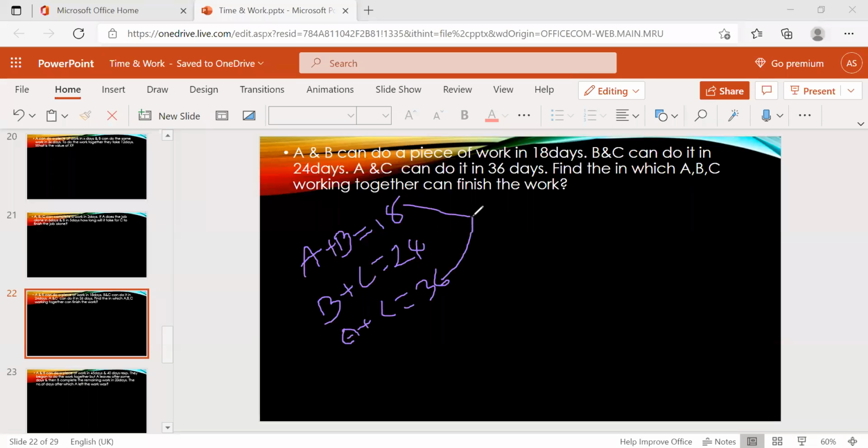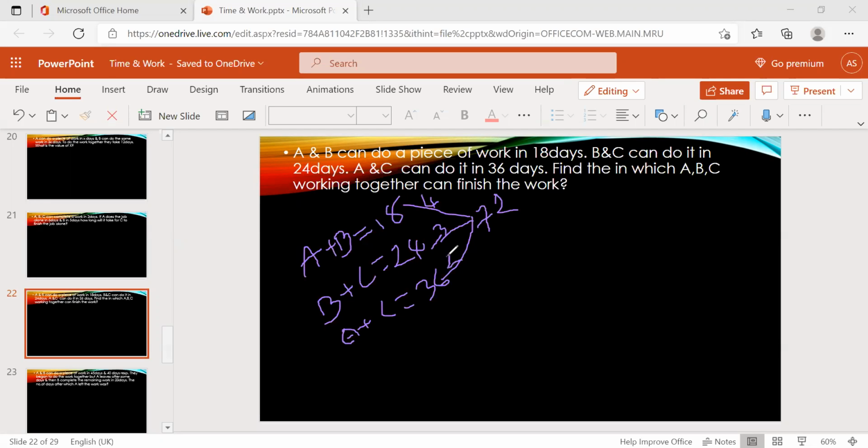First take the LCM, same procedure. 18 is a factor of 36, so eliminate 18 and 24 and 36. LCM is 72. Now A plus B is 4 units, 4 apples. B plus C is 3 apples. A plus C is 2 apples.